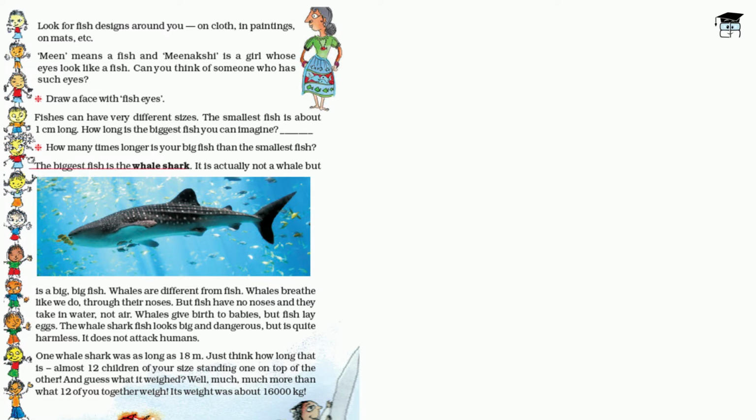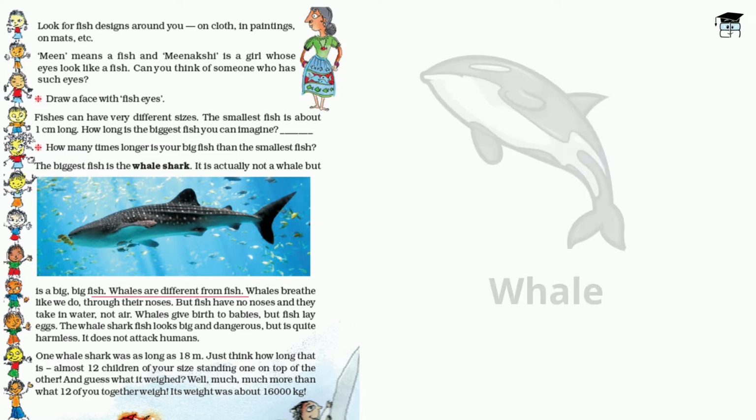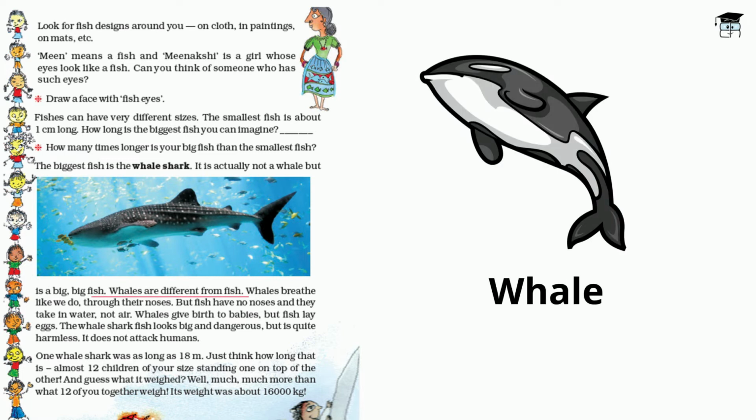Now here it is written the biggest fish in the world is the whale shark. It is actually not a whale. You all must have heard about a whale. When we talk about whales, they are different from fish. They are actually mammals. Whales breathe like us through their noses, but fishes have no noses. Fishes take in water and they don't take in air. Whales give birth to babies, but fish lay eggs.